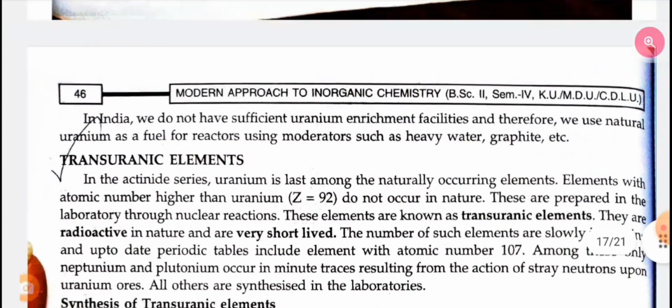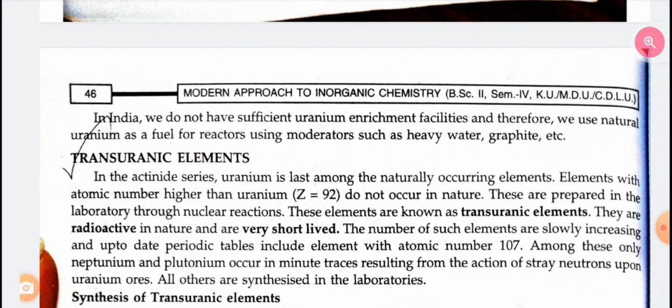In India, we do not have sufficient uranium enrichment facilities, and therefore we use natural uranium as a fuel for reactors using moderators such as heavy water. Transuranic elements. In the actinide series, uranium is the last among the naturally occurring elements. Elements with atomic number higher than uranium do not occur in nature. These are prepared in the laboratory through nuclear reactions. These elements are known as transuranic elements. These are radioactive in nature and very short lived. The number of such elements is slowly increasing, and up-to-date periodic tables include elements with atomic number 107.